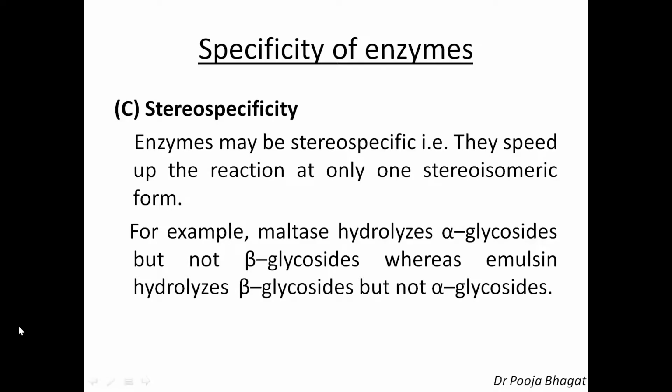Enzymes may be stereospecific in nature, that is, they speed up the reaction of only one stereoisomeric form. For example, maltase is an enzyme which hydrolyzes only alpha glycosides but not beta glycosides, whereas emulsin hydrolyzes beta glycosides but not alpha glycosides.